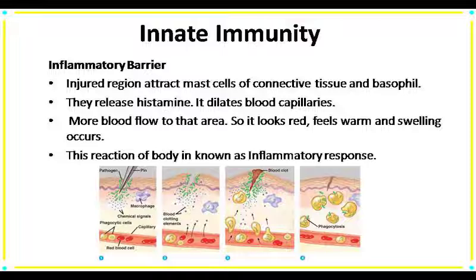Next one is the inflammatory barrier, which is basically known as inflammation. When an injured region is present, that region attracts mast cells of connective tissue and basophils. They release histamine. As we know that histamine is a vasodilator. It dilates the blood capillaries. So more blood flows to that area. So it looks red, feels warm and swelling occurs. This reaction of the body is known as inflammatory response.